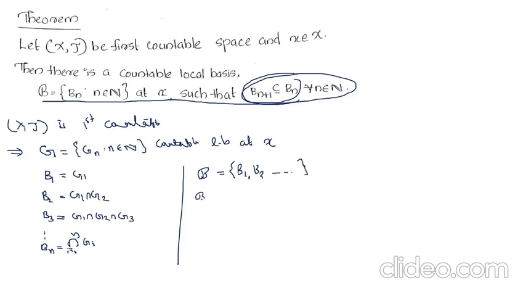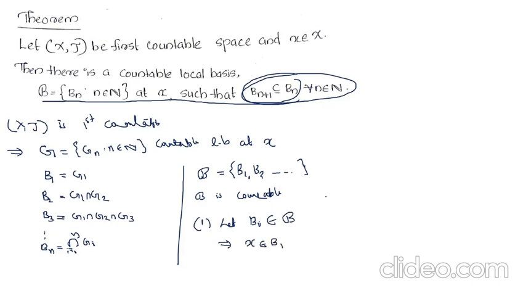Then clearly B is countable, because G is countable and we create all those Bi from G, so B is countable. Now it's enough to show that B forms a local basis at X. So first condition: let Bi belong to B. That implies X belongs to Bi.